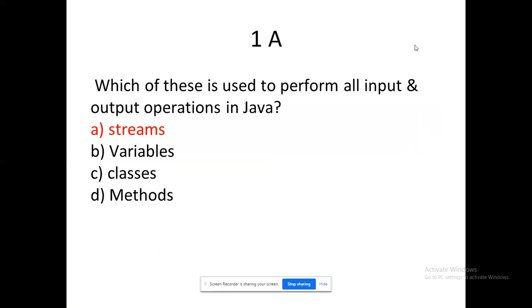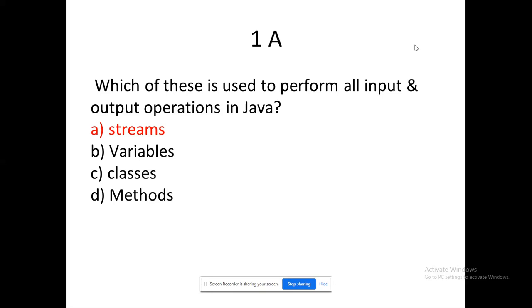So ultimately it is going to be streams, right? But I want to give you a concurrency here. This MCQ could seem to be nonsense, right? Because the rest of the three options are reflected as entries like that. But what made them give that? Because for receiving input and for displaying the value in the output, we are using variables, right? That makes sense. Classes, right? Classes are also used for communication via objects.